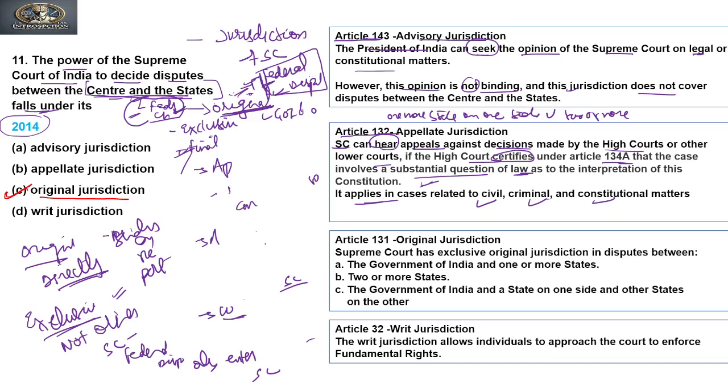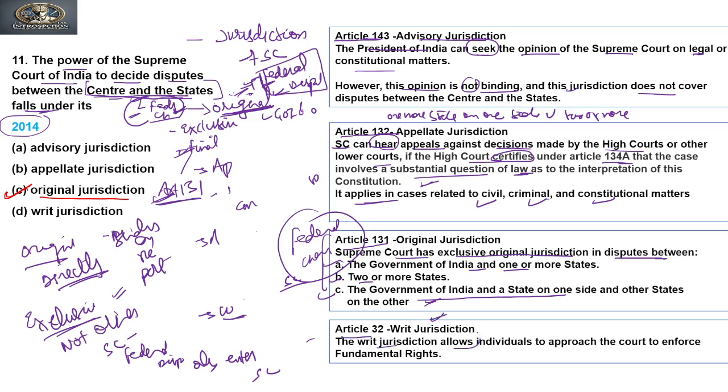All these types of matters come under appellate jurisdiction. The next is original jurisdiction, that is Article 131. The Supreme Court has exclusive original jurisdiction in disputes between the Government of India and one or more states, disputes between two or more states, and disputes between the Government of India and a state on one side and another state on the other side. That is a federal dispute arising from the federal character. So on the basis of Article 131, disputes between the center and states fall under original jurisdiction. Article 32 talks about writ jurisdiction.